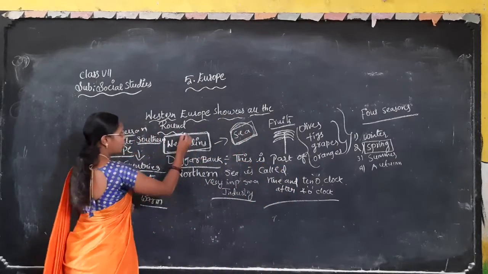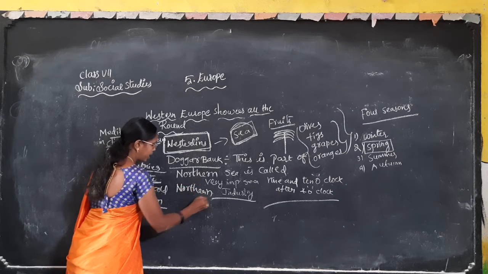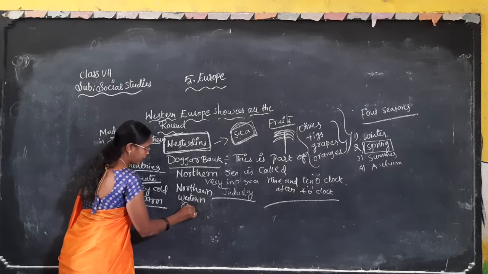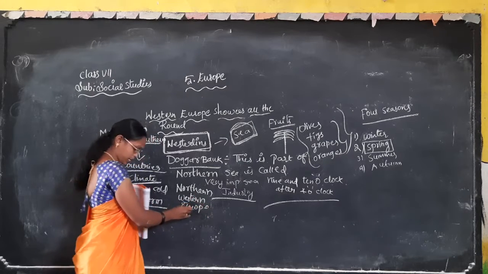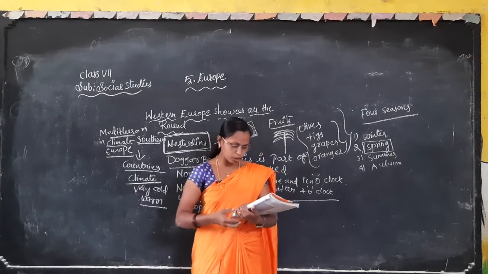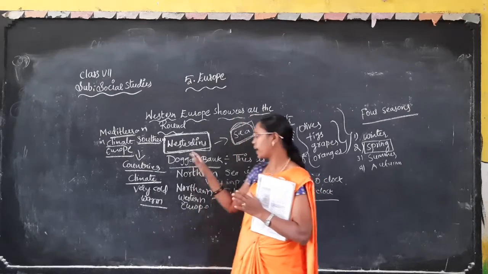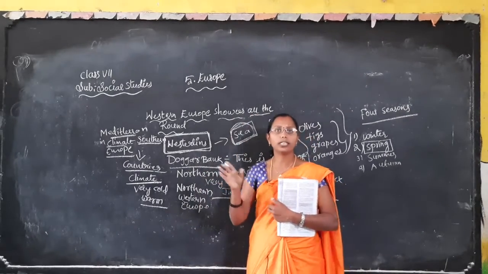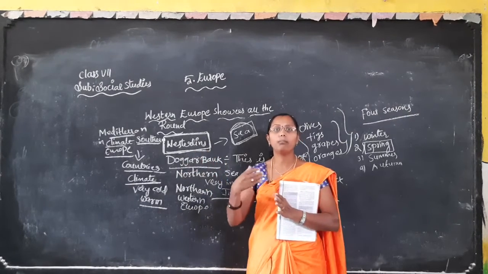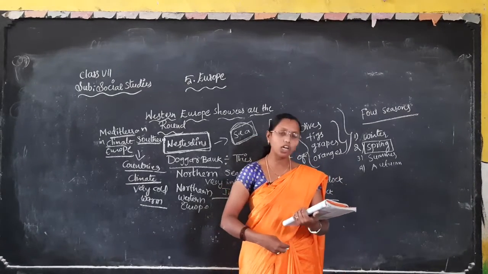Since the wind blows from the seas, the sea will be near, and when the wind blows from the seas, they carry a lot of moisture.